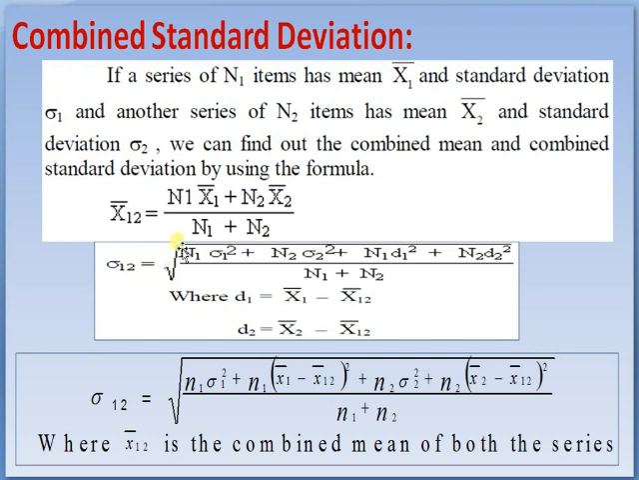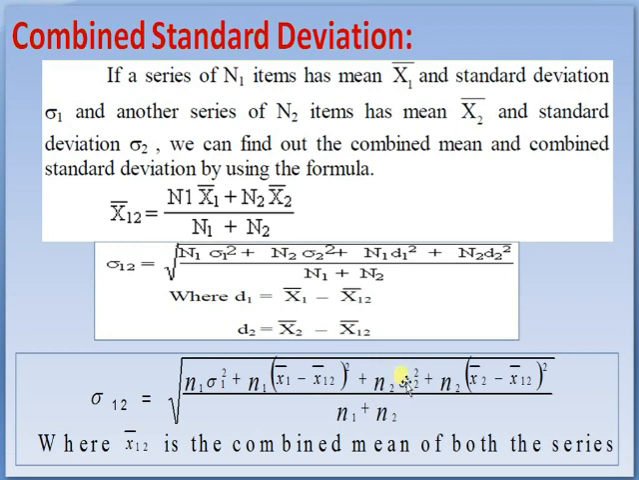Combined standard deviation. Just like combined mean, we can also calculate the combined standard deviation of two or more series. If a series of n1 items has mean x1 bar and standard deviation sigma 1, and another series of n2 items has mean x2 bar and standard deviation sigma 2, we can find the combined mean and combined standard deviation using the formula. Combined mean we can calculate by the formula x12 bar, that is n1 x1 bar plus n2 x2 bar divided by n1 plus n2.